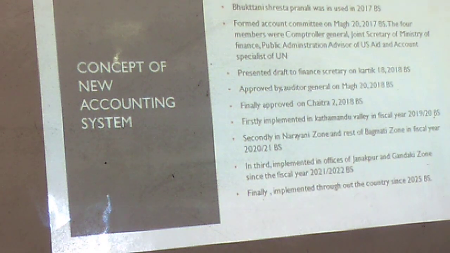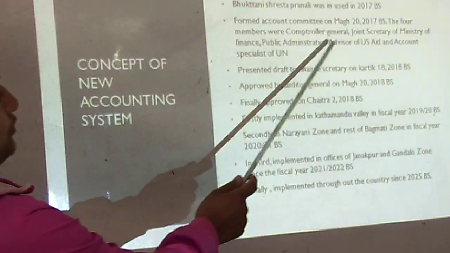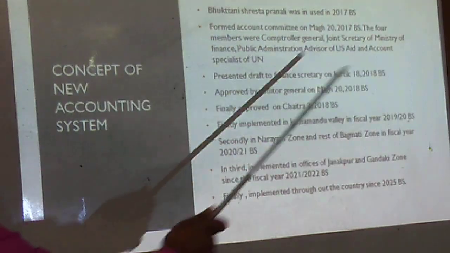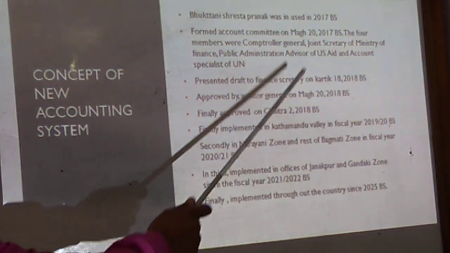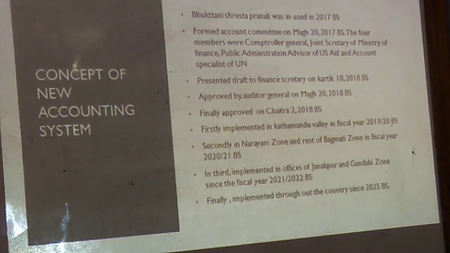So the government formed an account committee on March 20, 2017 BS, and that account committee consisted of 4 members, namely the Comptroller General, the Joint Secretary of the Ministry of Finance, the Public Administration Advisor of USA, and the Account Specialist of UN.